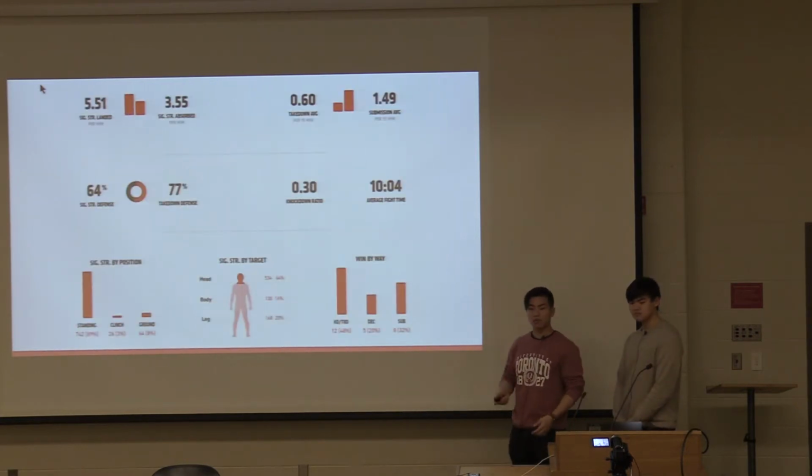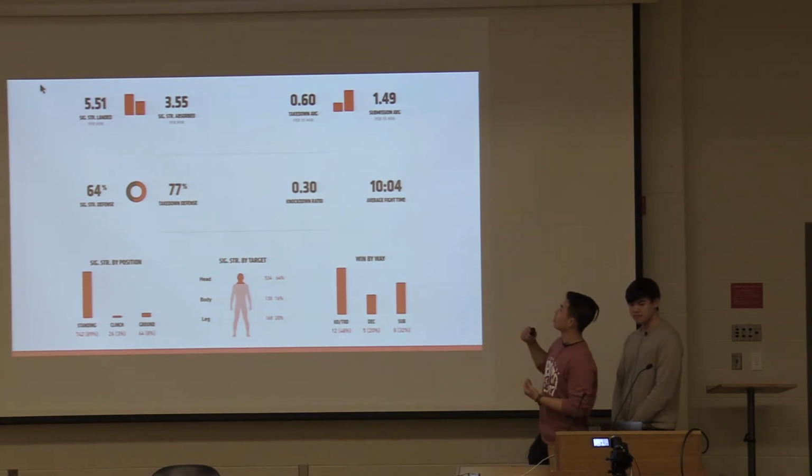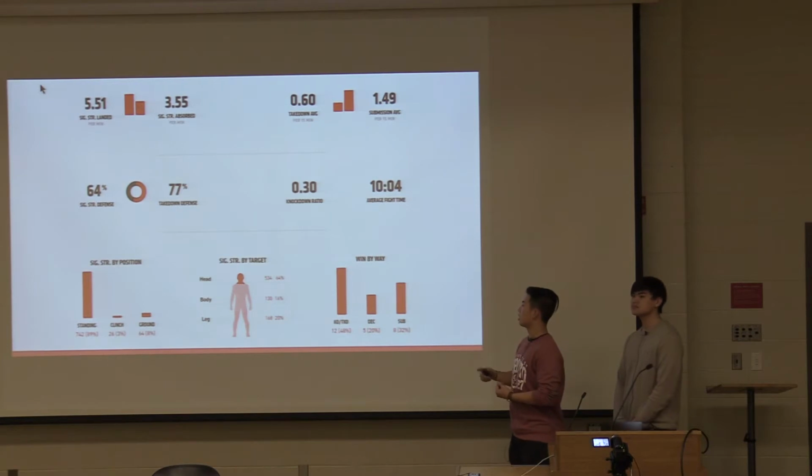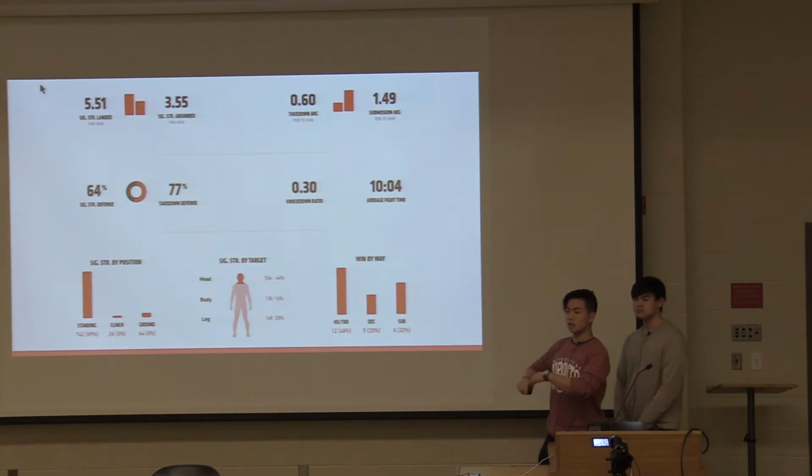So this is an example of some fight statistics that were drawn for each fighter: their pace, their knockdowns, their accuracy, the areas that they strike at. This is only a small sample of them.